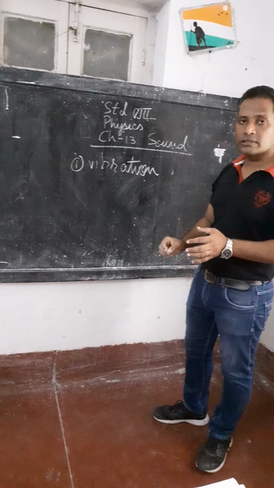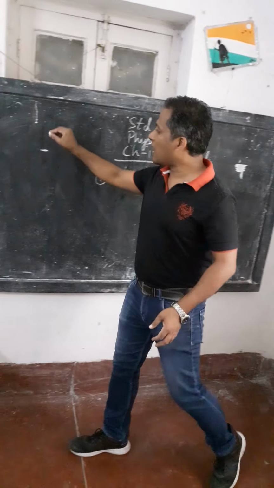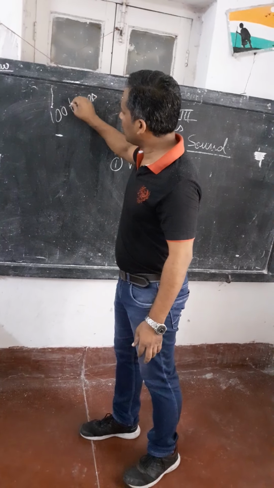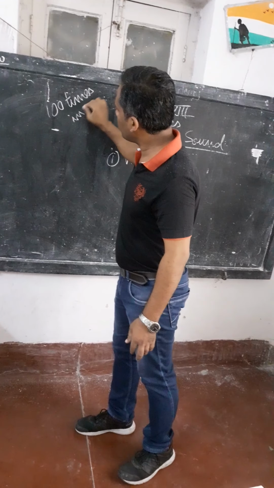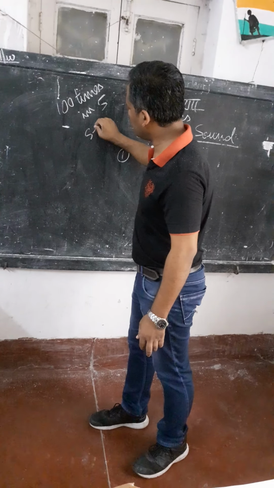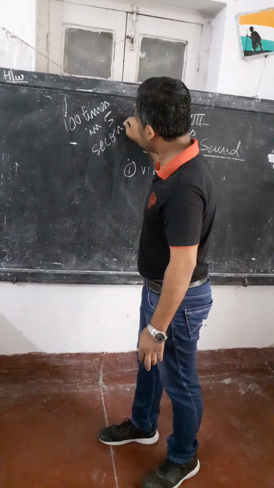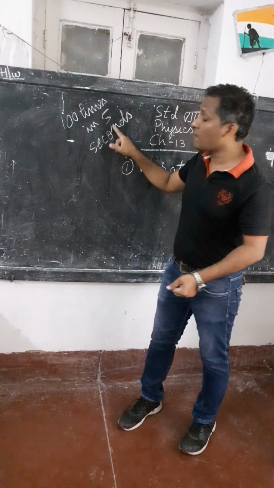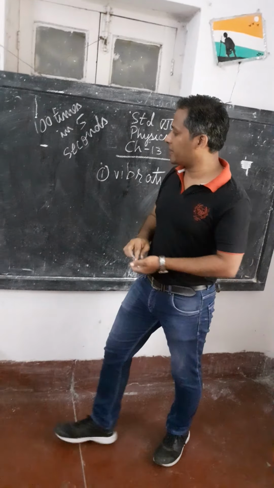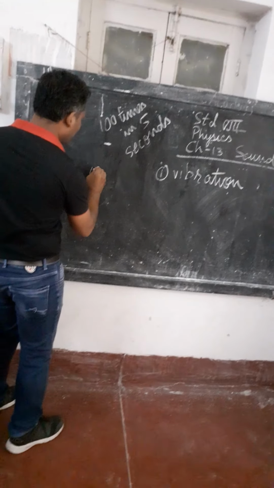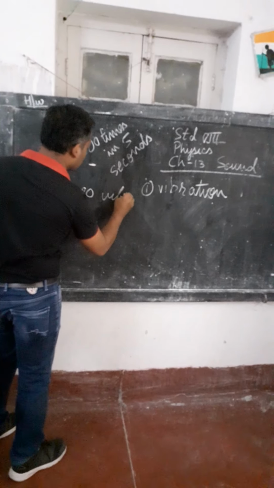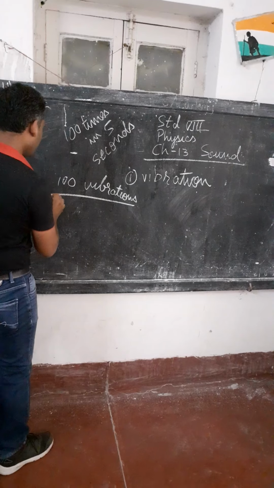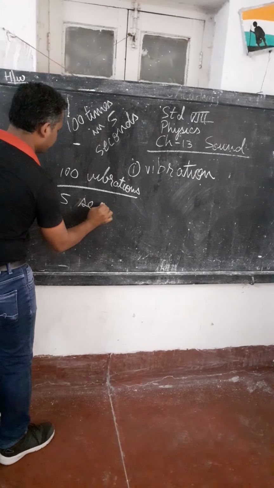Now, suppose a body is vibrating 100 times in 5 seconds. What is happening? A body is vibrating 100 times in 5 seconds. So it is 100 vibrations in 5 seconds.